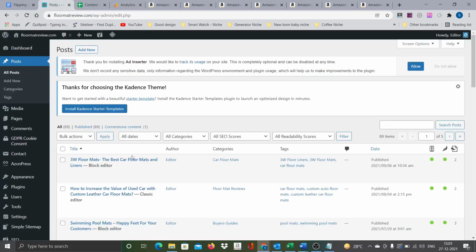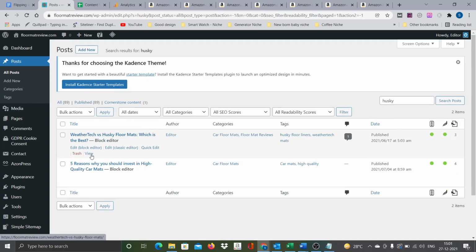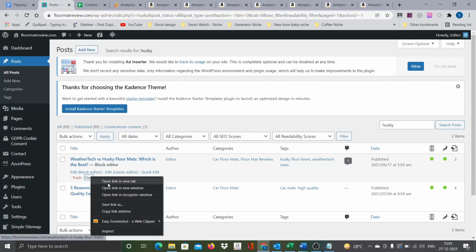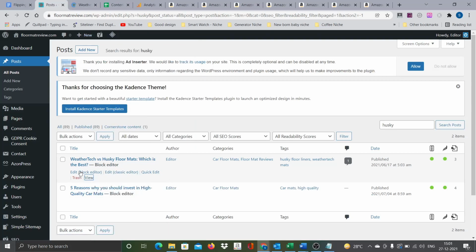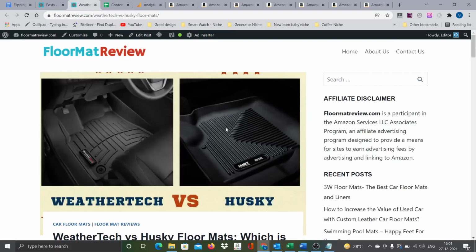So let me go to the WordPress panel. Husky floor mats. Yeah, this is the page. Let's view what it is. So this is WeatherTech versus Husky floor mats. I don't have any idea what this is. This is totally a new niche to me.